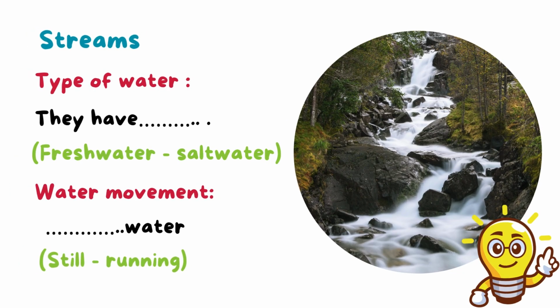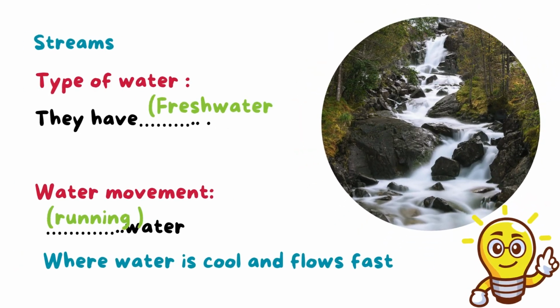Now we will talk about stream. So the question here, what is the type of water in the stream? Is it fresh water or salt water? And what about the water movement? Is it still water or running water? So the answer here, yes, the type of water in the stream is fresh water. So ponds and streams have fresh water.